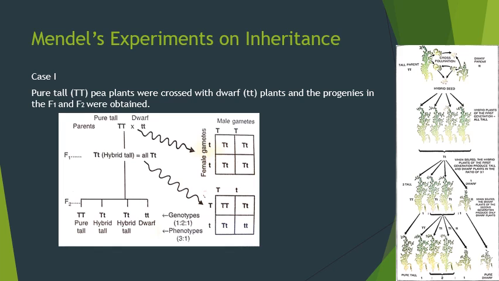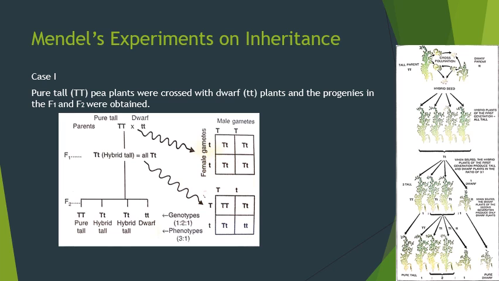In our previous lesson, we learned the meaning of homozygous. Homozygous means similar, capital T, capital T, and small t, small t. The progenies which we receive in F1 generation, or you can say the first filial, will be capital T and small t, which are all hybrid. You can see in this chart all the plants in F1 generation are hybrid. So the gametes will be capital T and small t.